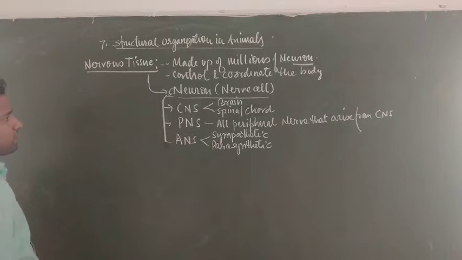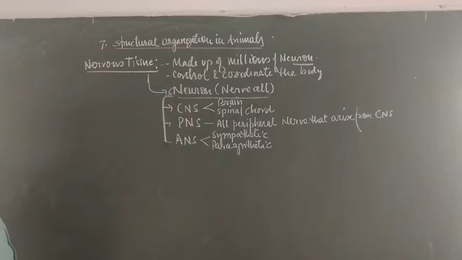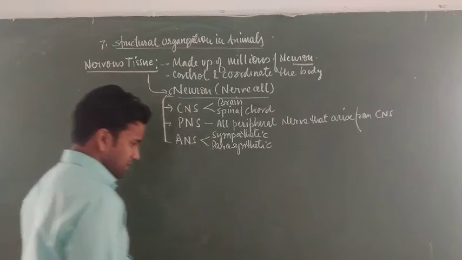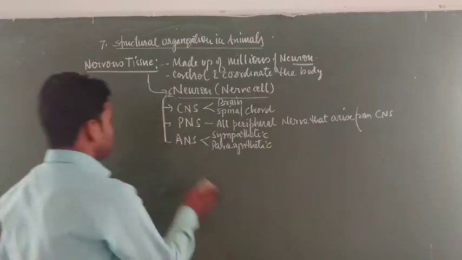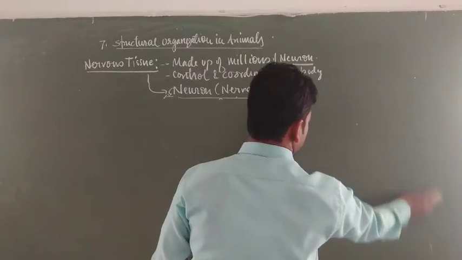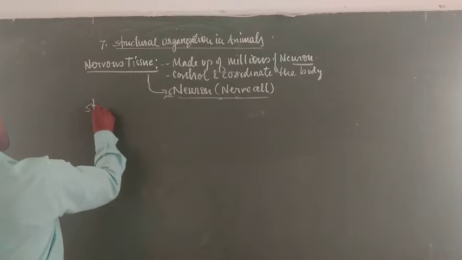Okay, dear students, you have learned about the nervous tissue, which is made up of numerous neurons. They are present in the form of bundles of nerve fibers. Now, what is the structure of neurons?